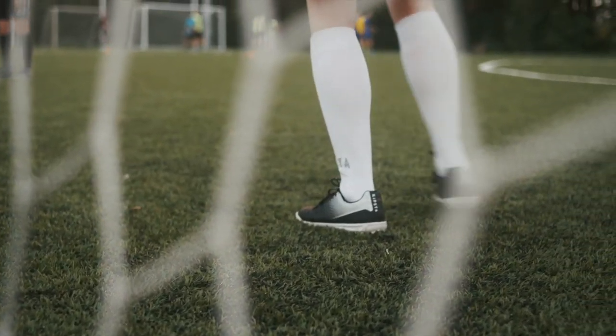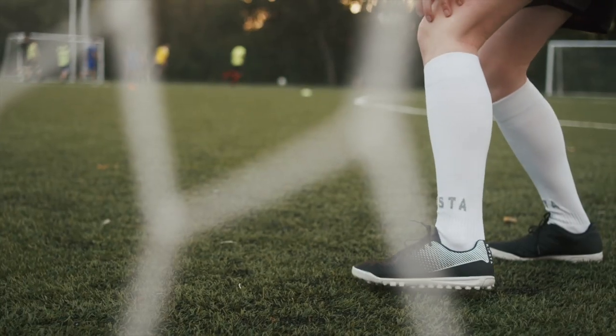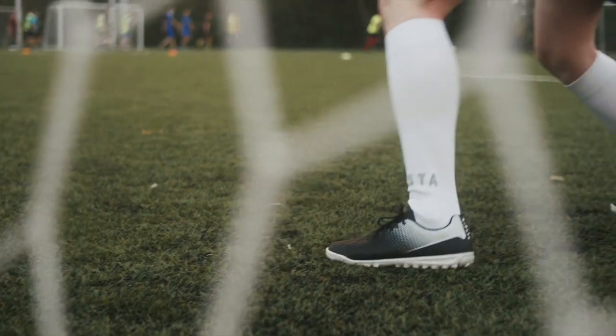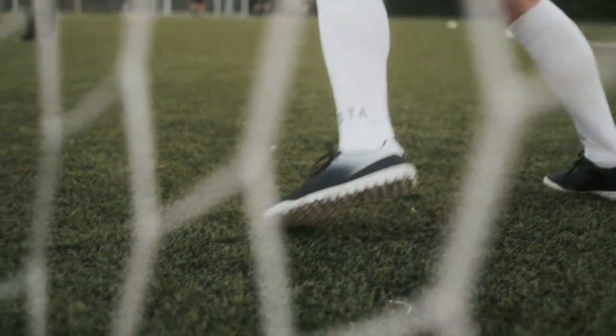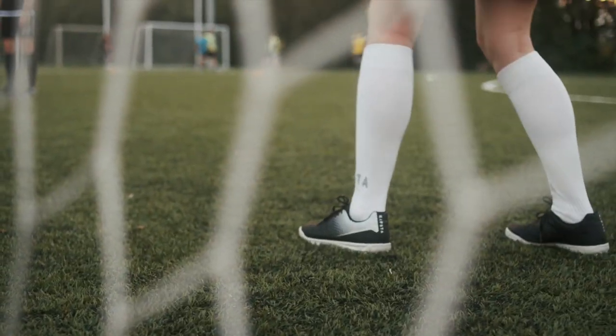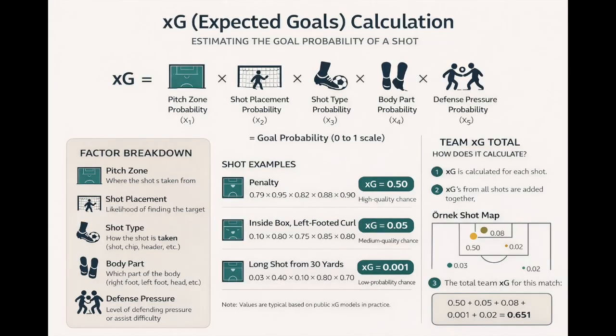The truth is much simpler. Expected goals is not a prediction of what must happen. Expected goals is an estimate of how likely a shot was to become a goal. That is the core idea. Every shot in football is not equal. A penalty is not the same as a long-range effort from 30 yards. A one-on-one chance is not the same as a weak header from a crowded corner. A tap-in at the back post is not the same as a speculative effort under pressure. Expected goals tries to measure that difference.